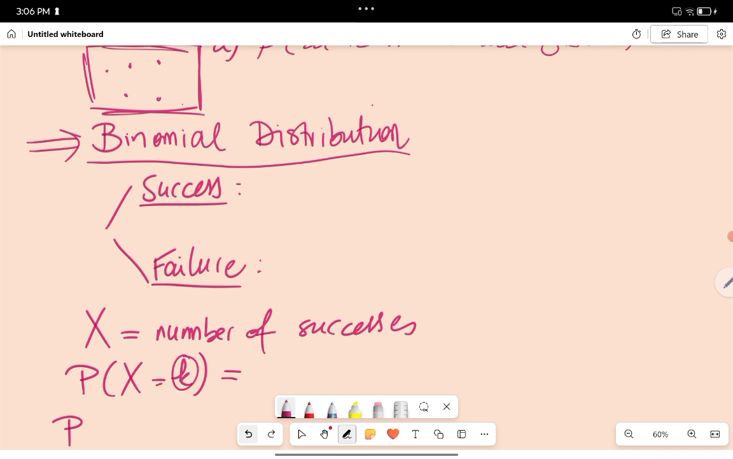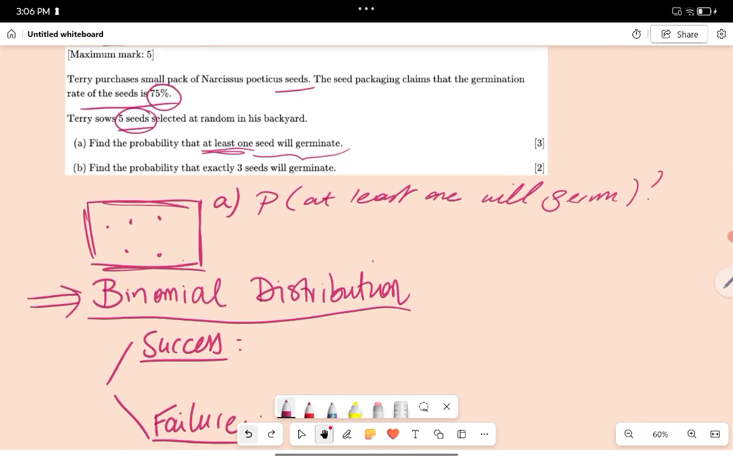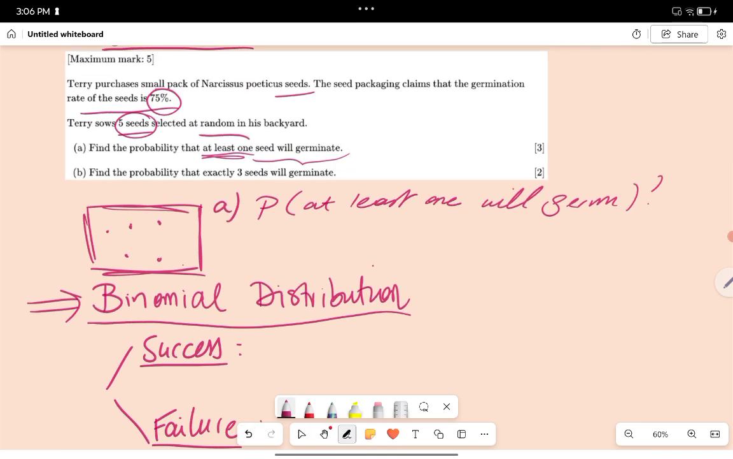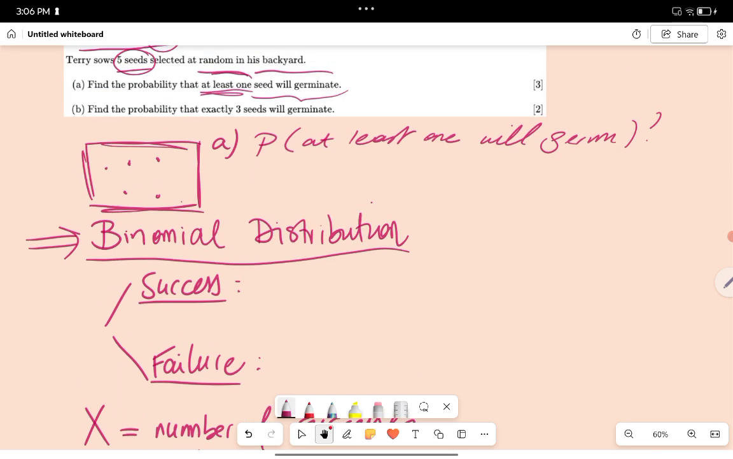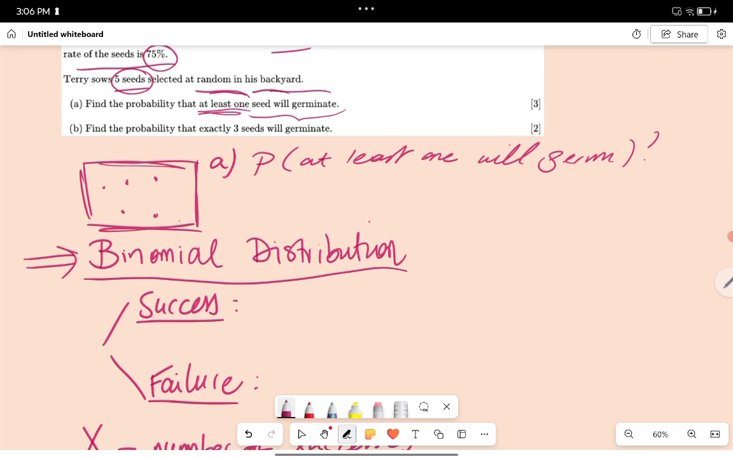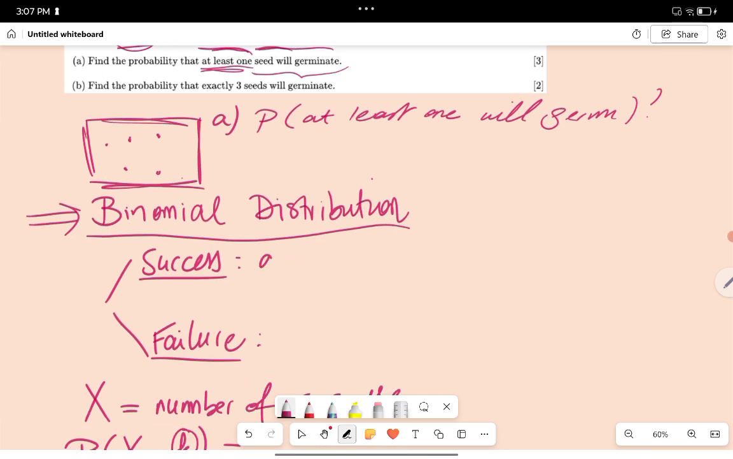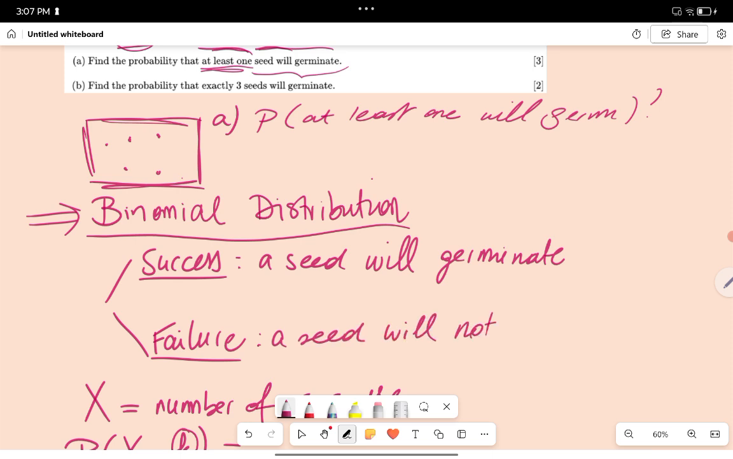Okay, so let's have a look at this case. What is our success? Well, we're looking for the probability that at least one seed will germinate. So at least one, that will have to do with this k, like what do we want the number of successes to be? But what is the success? That's that a seed will germinate. So we are going to write down: a seed will germinate, and a seed will not germinate. So with the binomial, we've got 2 events, 2 outcomes.